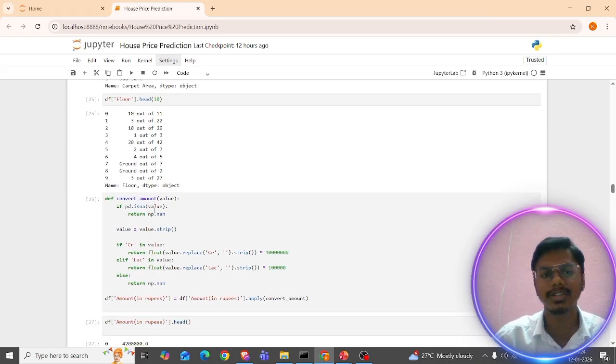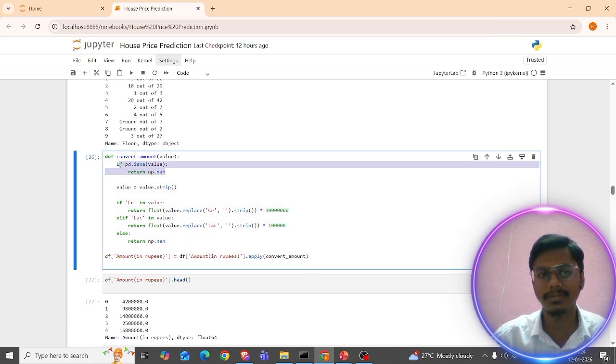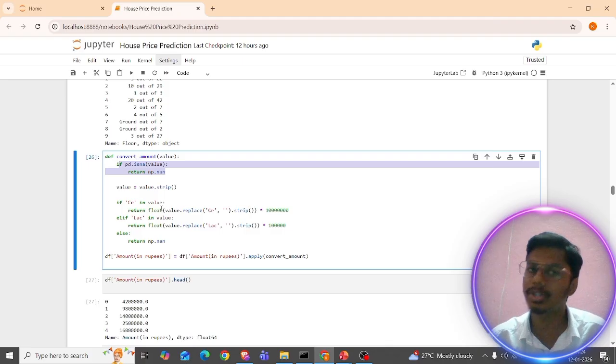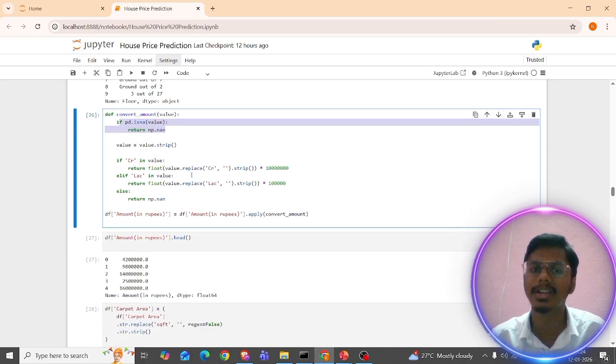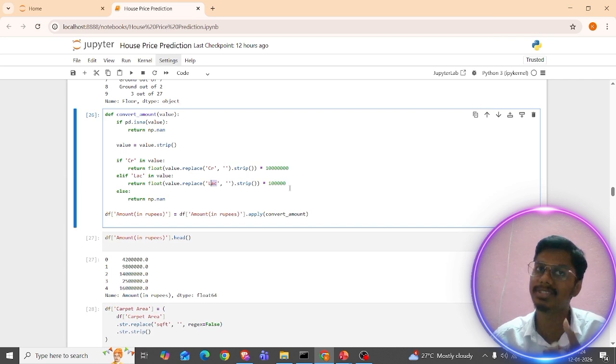I'm simply writing one function for the amount category column. def convert_amount(values): if pd.isna(values): return np.nan. So if it is a null value, I'm simply returning null. Strip is what we can use to remove the unwanted space, right? So in the amount column, if the value is in Cr, we want to multiply it by a crore. Elif the amount is in lakh, if I find the value with lakh, I multiply it by 1 lakh. Else I just keep the non-null value.